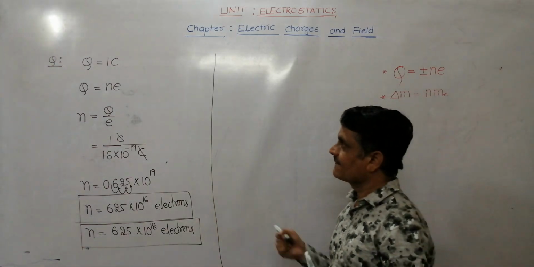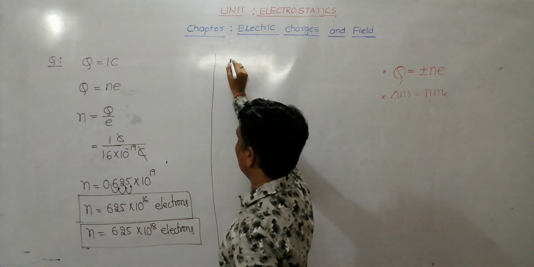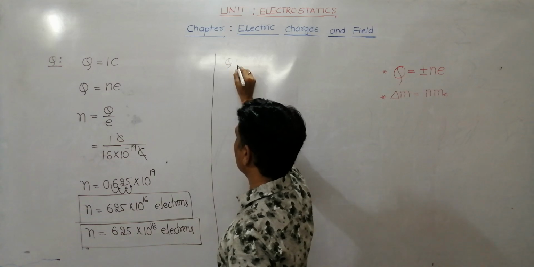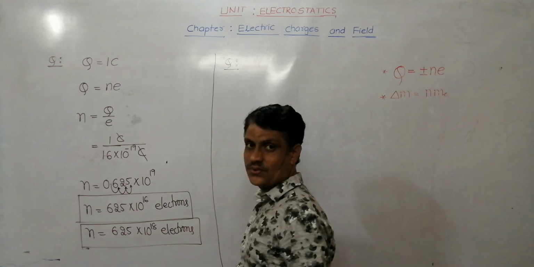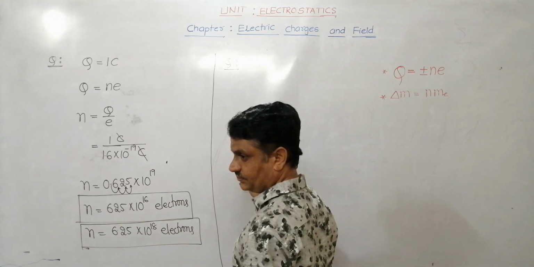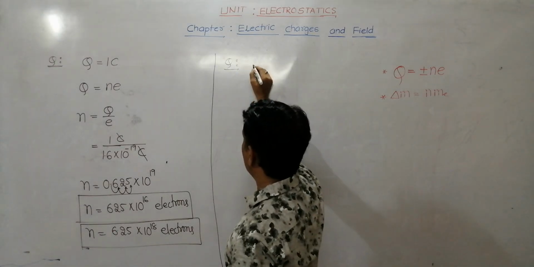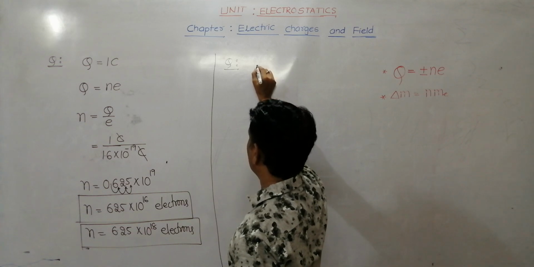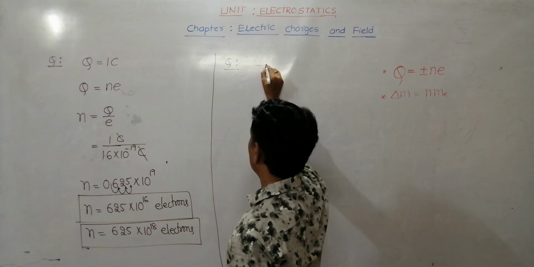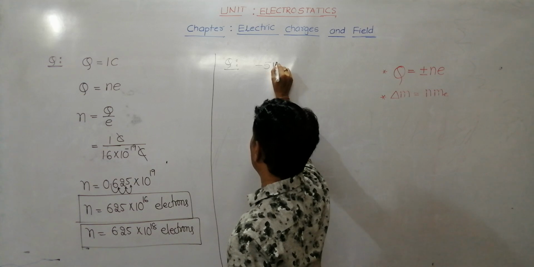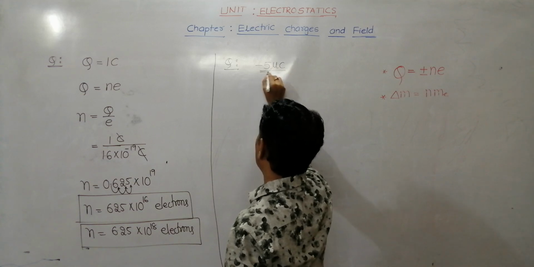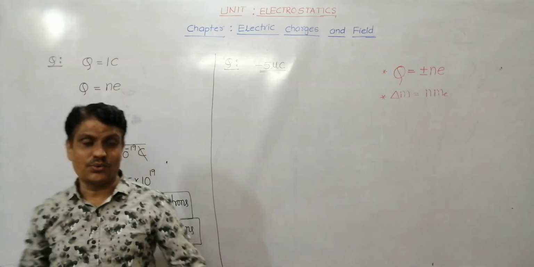Next question. Let us see how you solve this. A body has a charge of minus 5 microcoulomb.